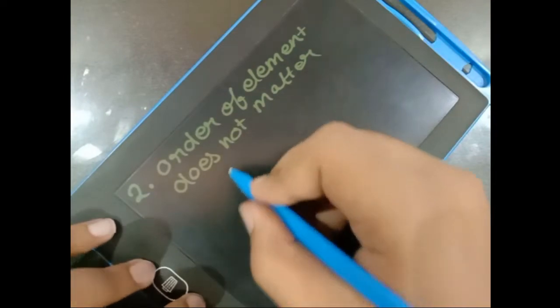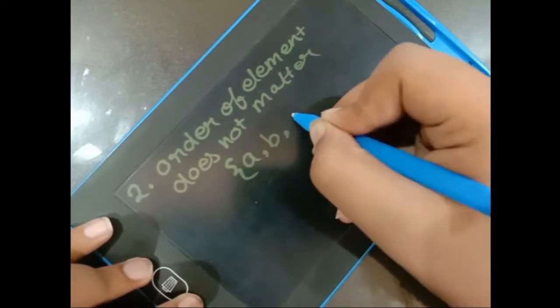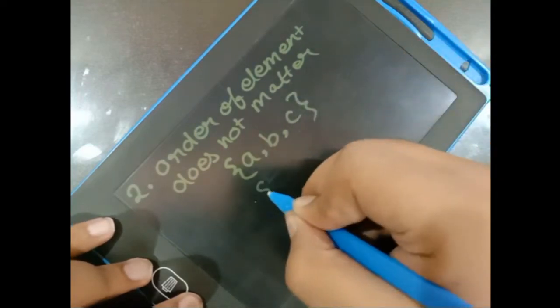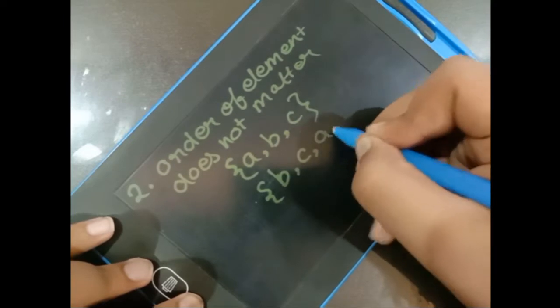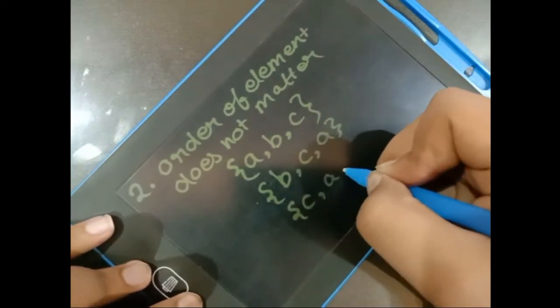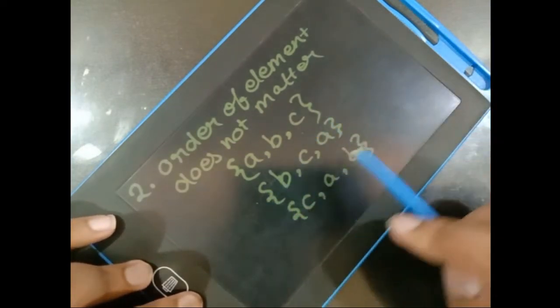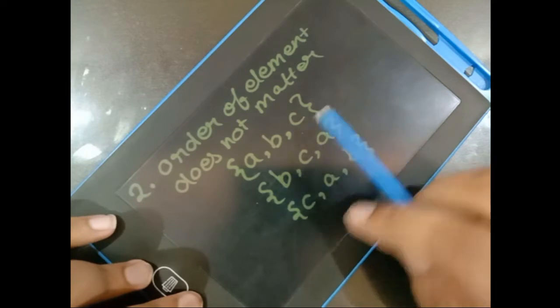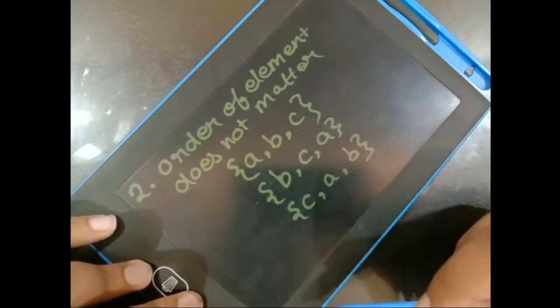So for example, A, B, C, B, C, A, C, A, B. Here we have the same set with the elements A, B and C, just written in different orders.